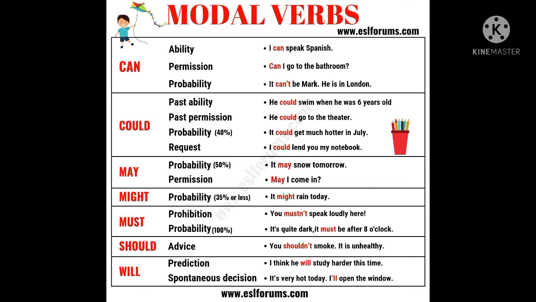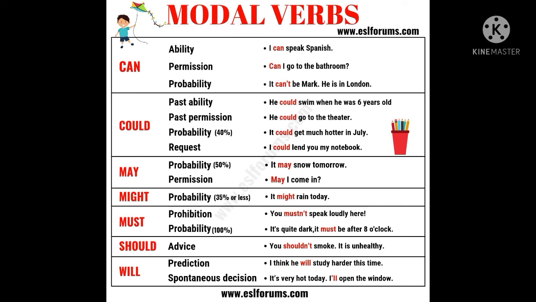Could is used to express past ability. He could swim when he was 6 years old. Past permission. He could go to the theatre. Probability. It could get much hotter in July. Request. I could lend you my notebook.